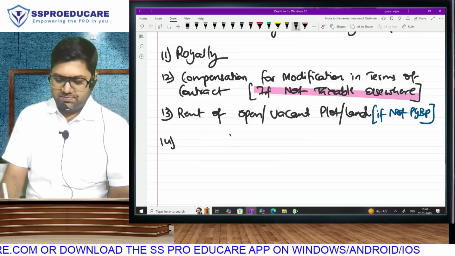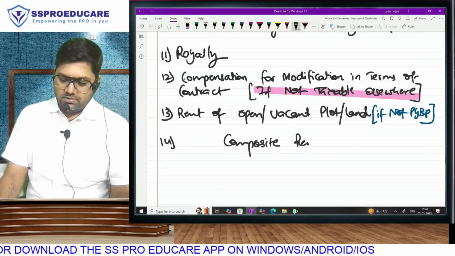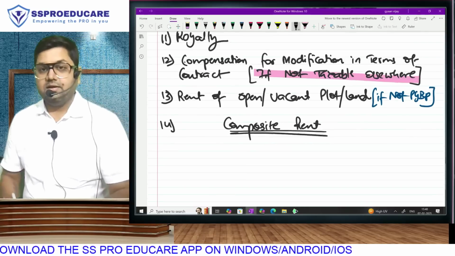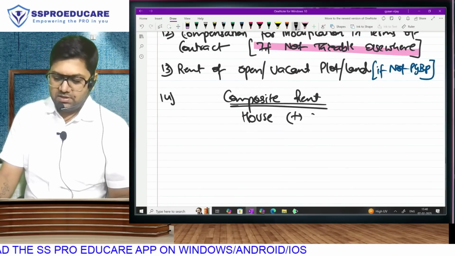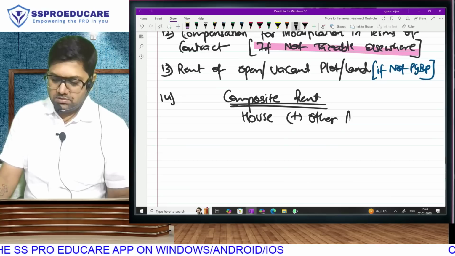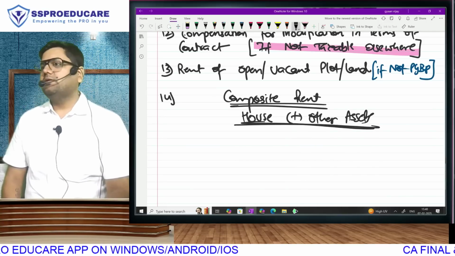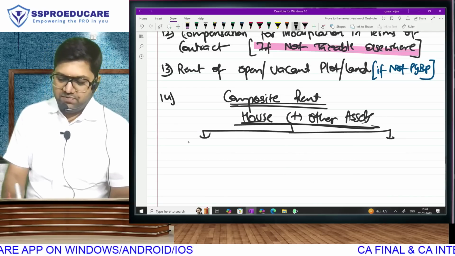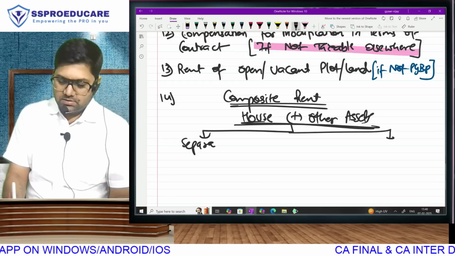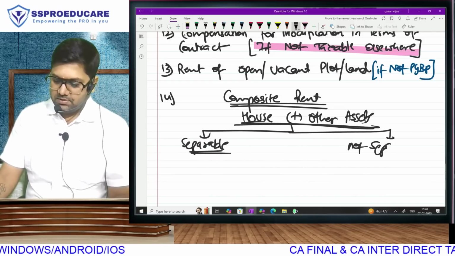Okay, ladies and gentlemen. Composite rent. Sometimes you will get rent of house and along with house, other assets. Possible hai? We will have to decide whether this rent is separable or not separable.